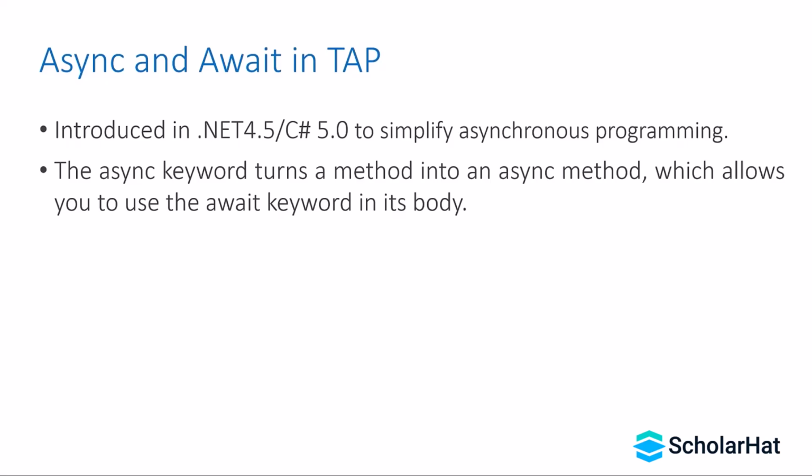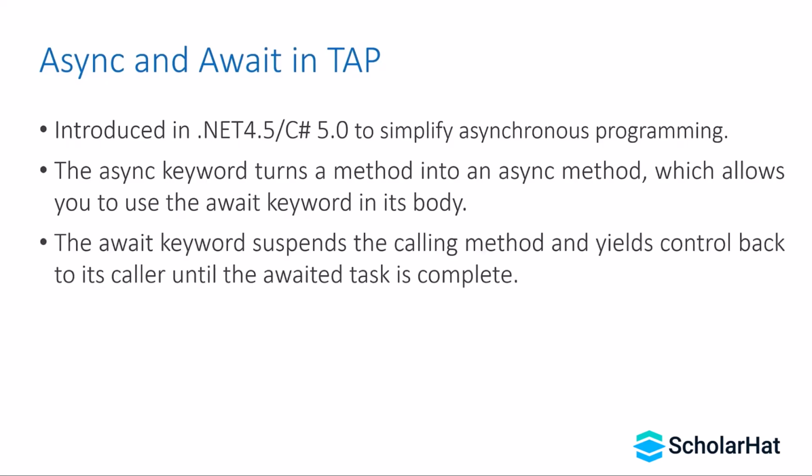The async keyword turns a method into an asynchronous method, which allows using the await keyword inside its body. It means that to use the await keyword, make sure you have created that method as async. The await keyword suspends the calling of the method and yields control back to its caller function until the awaited task is completed.